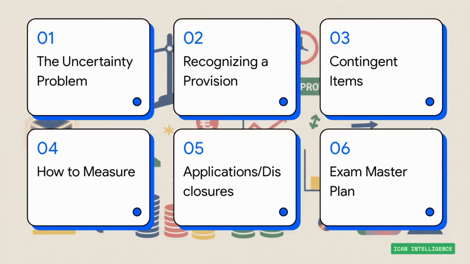Okay, here's our game plan for today. We've broken this down into 6 clear sections. We'll start with the why, the core problem. Then we'll dive into the rules for recognition and measurement, look at some tricky applications, and finish up with a solid gold master plan for any exam question.